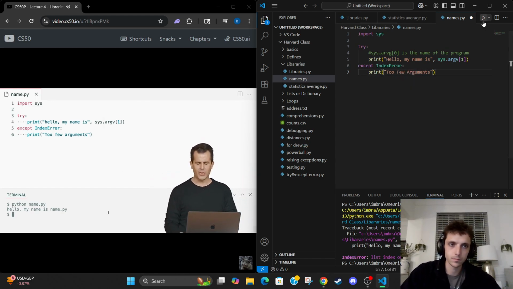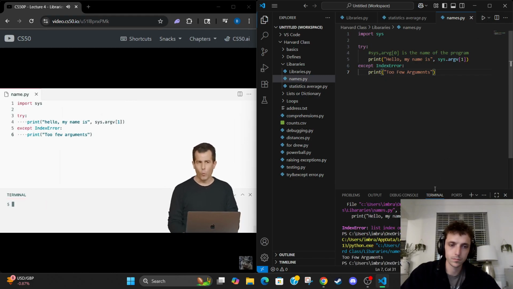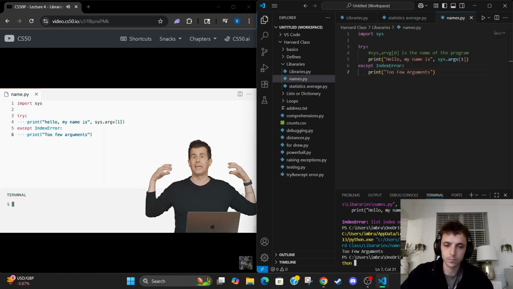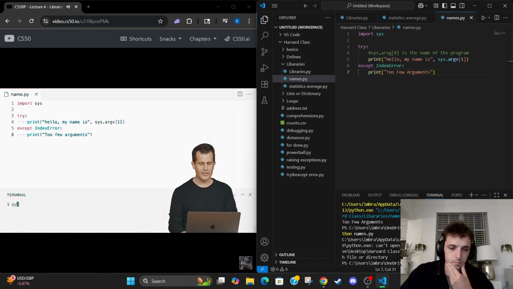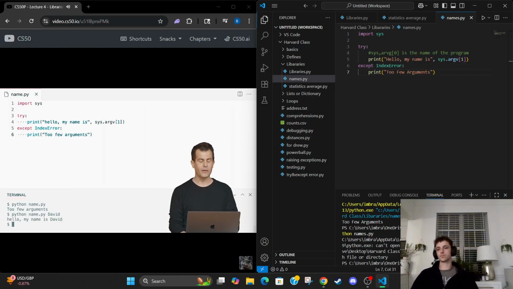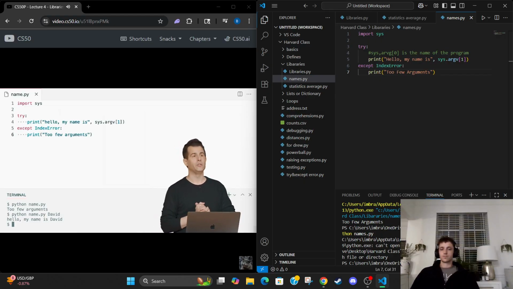So now it's still not going to work in quite the way I want. I'm still not going to be able to generate their name tag, but at least they're not going to see some cryptic error message and think that they themselves broke the program. Let me go ahead now and run python of name.py, enter, and too few arguments. OK, let me go ahead now and do python of name.py and type in my name, David, and now we're back in business. And I see that my name is on the screen too.